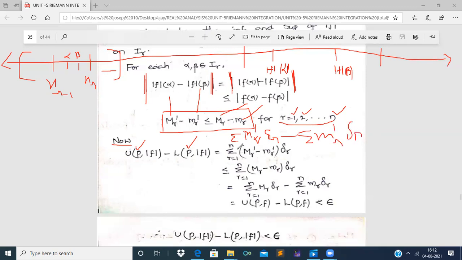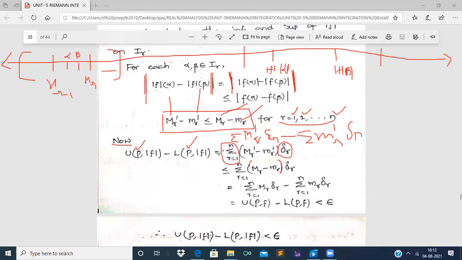So in the next step, we are taking the summation r equal to 1 to n common out, and we are taking this delta r also common out from these two terms, capital Mr dash and small mr dash. So whole of this capital Mr dash minus small mr dash is less than or equal to capital Mr minus small mr, right?